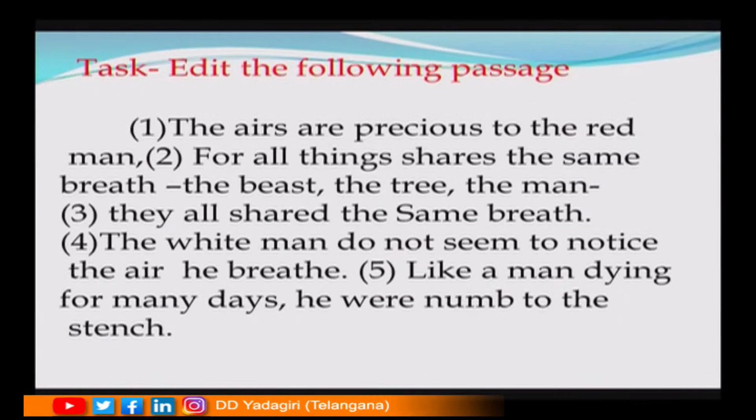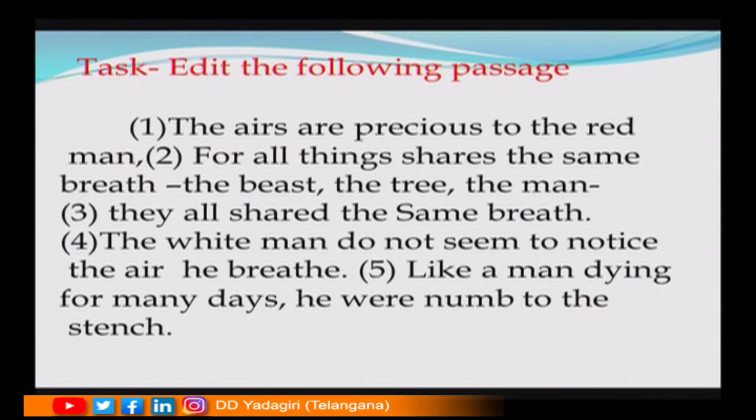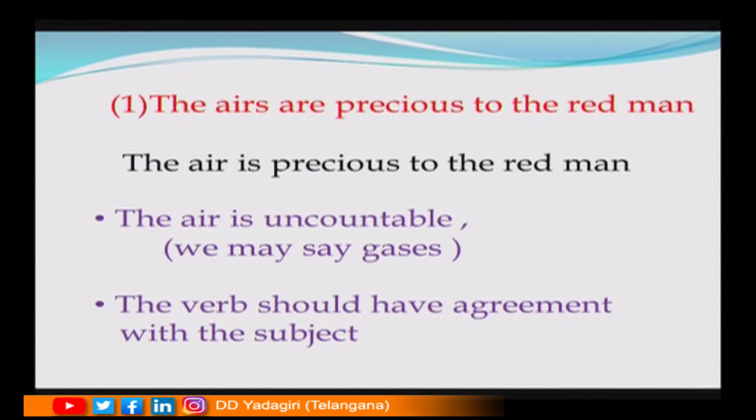We can see that some sentences are numbered and each numbered sentence has errors. We will have to see the errors in terms of tenses and we have to correct them. Let us look at the first sentence. The heirs are precious to the red man. It is wrong and it should be said as, the heir is precious to the red man.